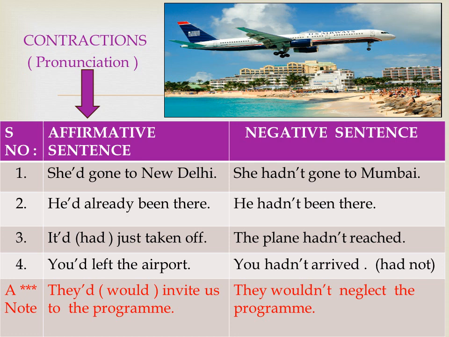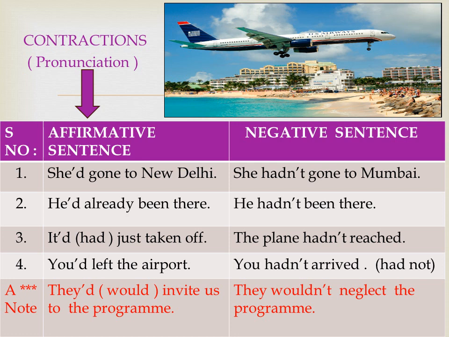Let us try the negative sentence now. She hadn't gone to Mumbai. He hadn't been there. The plane hadn't reached. You hadn't arrived. The native speakers use a lot of short forms, and that's the reason we fail to follow them. Sometimes we do not understand the tense that is used by them.